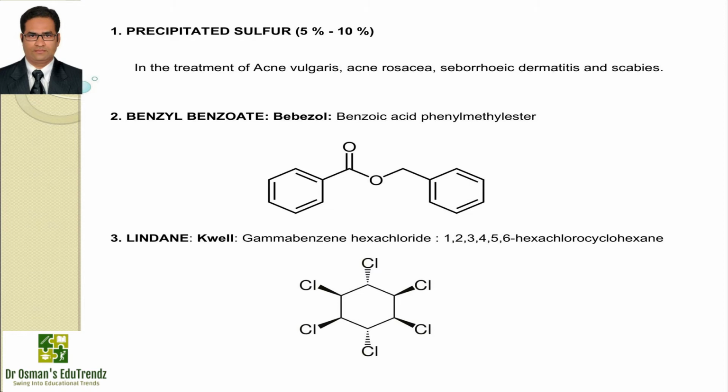Moving on to the third example, Lindane, that is available with the brand name Quell, also called gamma benzene hexachloride, and IUPAC name 1,2,3,4,5,6-hexachlorocyclohexane. It is an example of a halogenated hydrocarbon and it is prepared by chlorination of benzene, obtaining a mixture of 5 isomers. It is used to treat head and crab lice. Lindane works by killing the lice and their eggs by acting as a stomach poison.